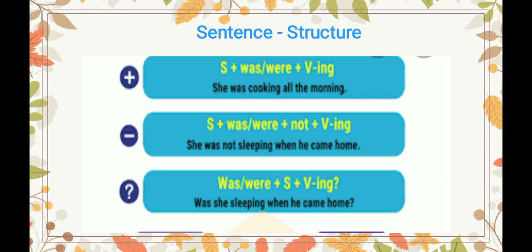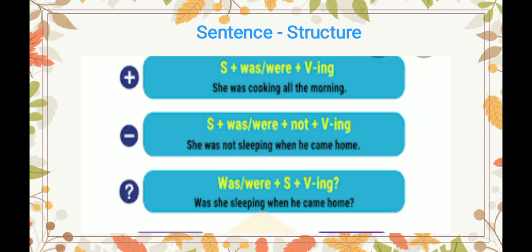See the example. She is subject here. With she, we use was as it is a singular subject. That's why we use was. And then cook, base form of the verb cook. And then with cook, we have added ing. And then the complement. She was cooking all the morning. This is in past continuous tense, affirmative sentence.